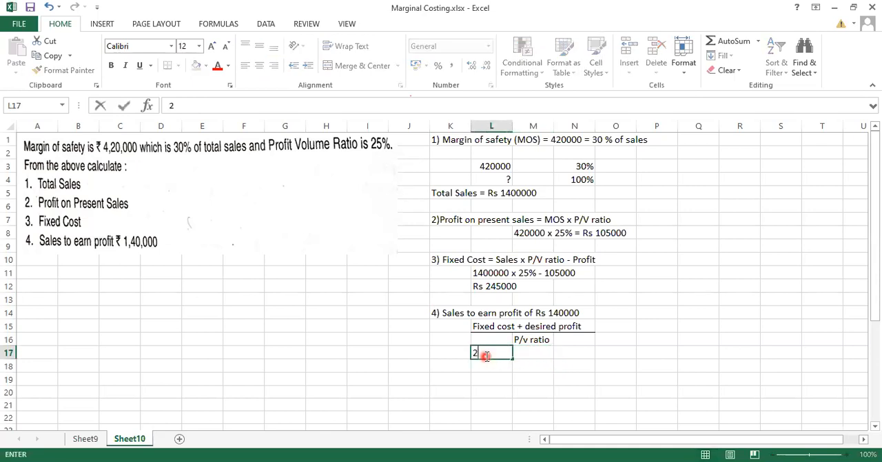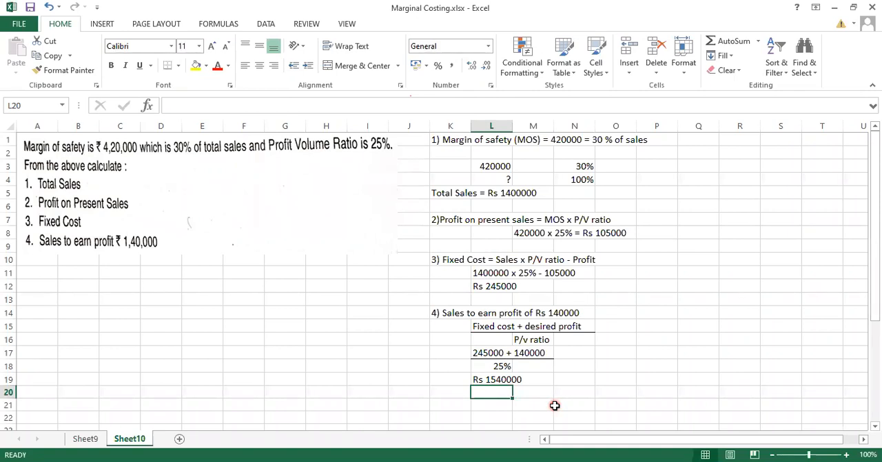Now the fixed cost we have already found from step number 3: 2,45,000, plus they have already given us the profit of 1,40,000, divided by PV ratio, that is 25%, which has already been given in the question. So this comes to rupees 15 lakh. So we are done with this sum.